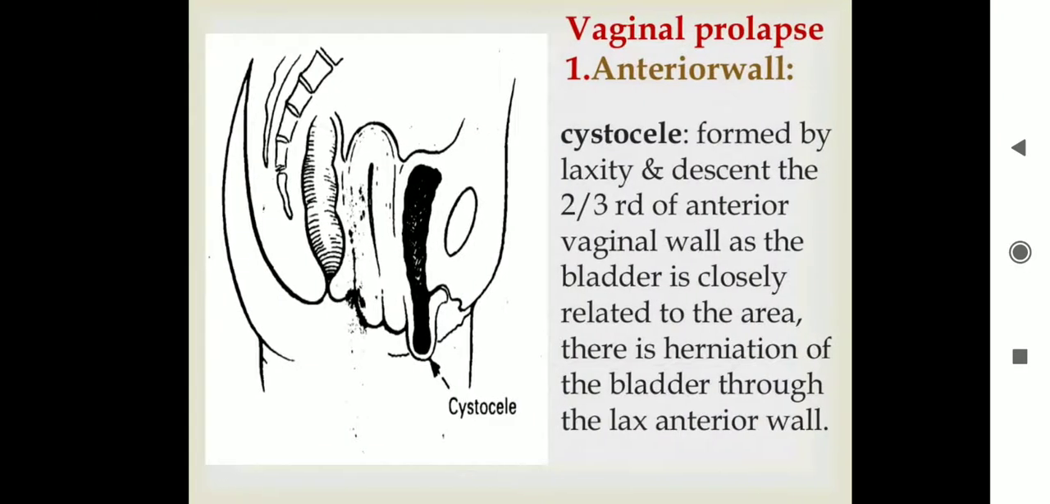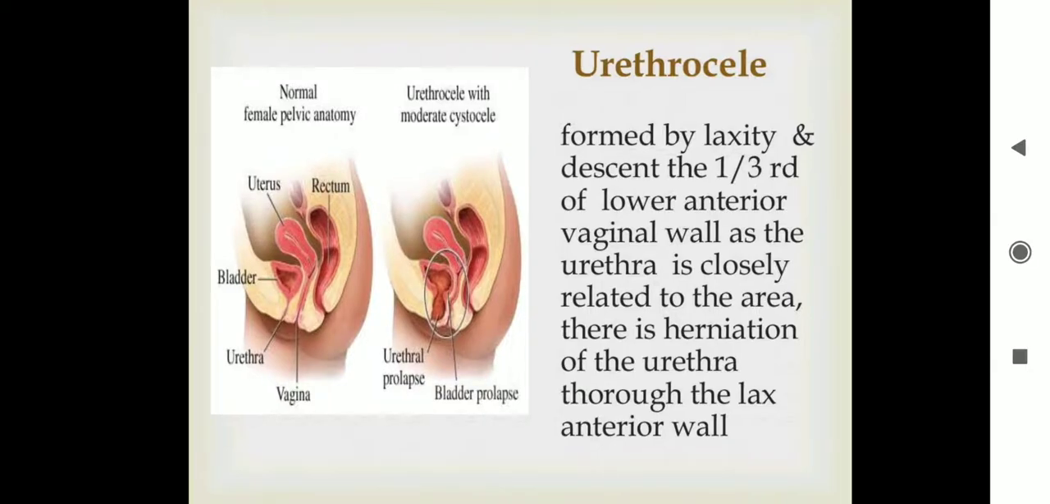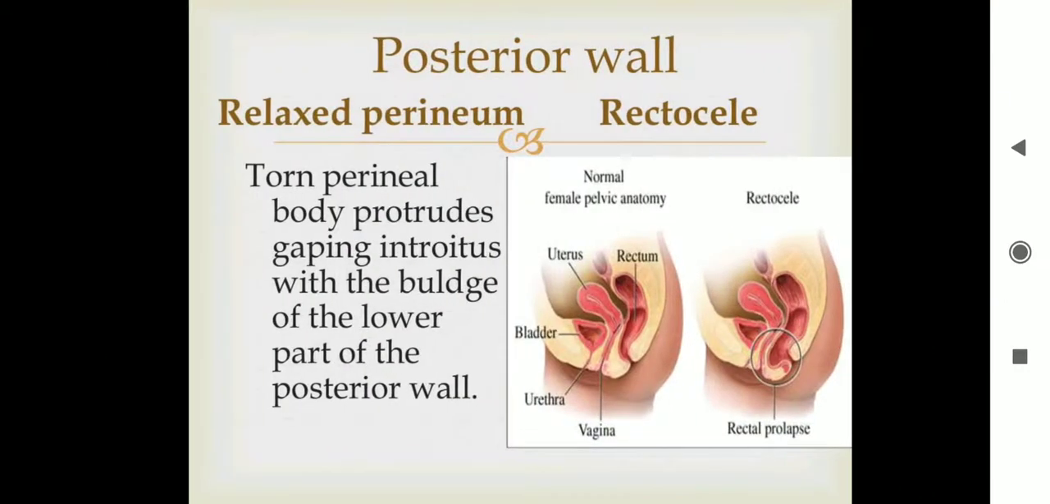Clinical types. That is vaginal prolapse, which is the anterior wall vaginal prolapse. It leads to cystocele. It is formed by the laxity and descent of the upper 2/3 of the anterior vaginal wall. As the bladder is closely related to the area, there is herniation of the bladder through the lax anterior wall. Urethrocele is formed by the laxity and descent of the lower 1/3 of the anterior vaginal wall. As the urethra is closely related to the area, there is herniation of the urethra through the lax anterior wall. Coming to the posterior wall prolapse, it might be a relaxed perineum and a rectocele.